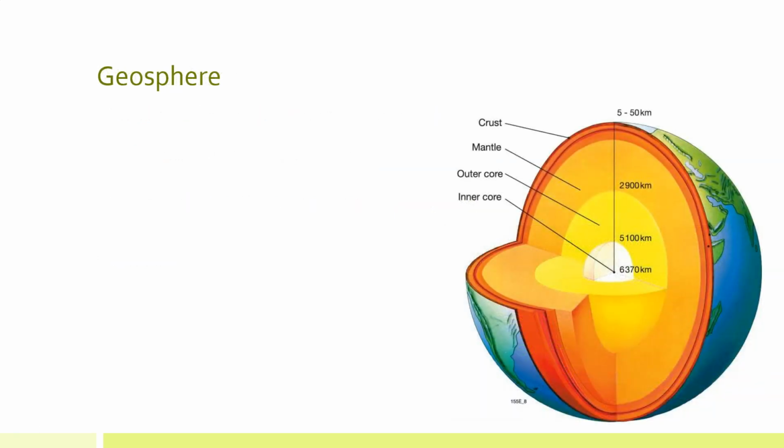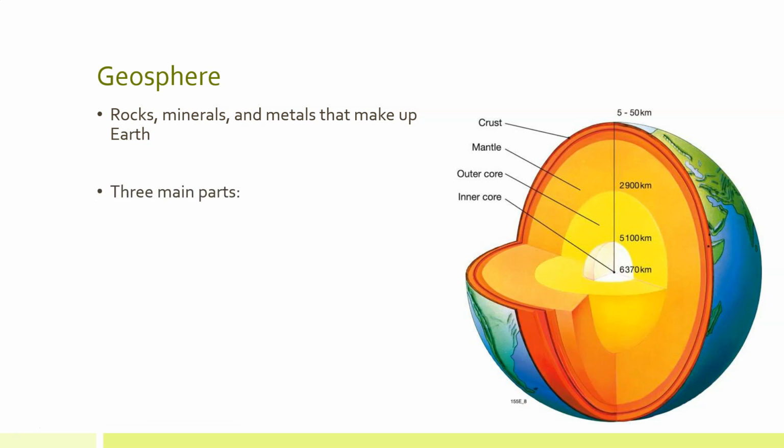Next, we'll look at the geosphere. The prefix geo means earth, usually meaning ground or land. So when we were talking about the geosphere, we're referring to the rocks, minerals, and metals that make up Earth's outer crust and its interior. The geosphere has three main parts: a metal core, a solid inner layer called the mantle, and a rocky outer layer called the crust that we stand on and build on and dig into.